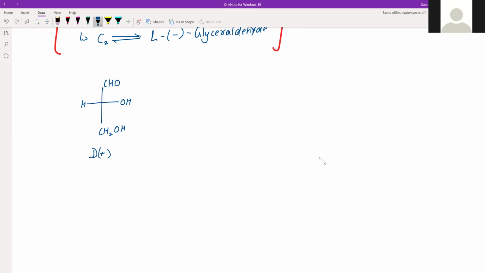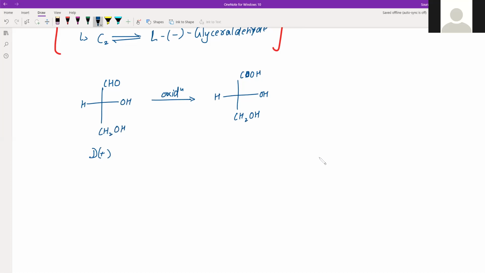Now, if I use this and if I am able to convert this to some other compound, say for example, on oxidation, the same compound aldehyde, we will see this later, that this aldehyde actually gives an acid on oxidation. So this is glyceraldehyde, this is glyceric acid.